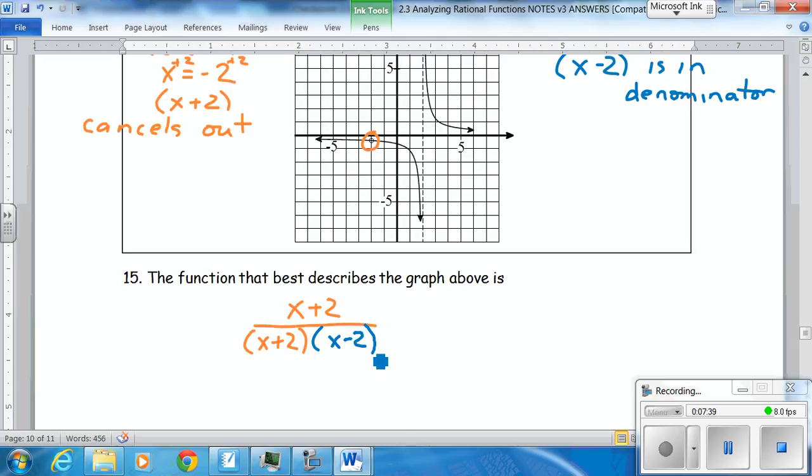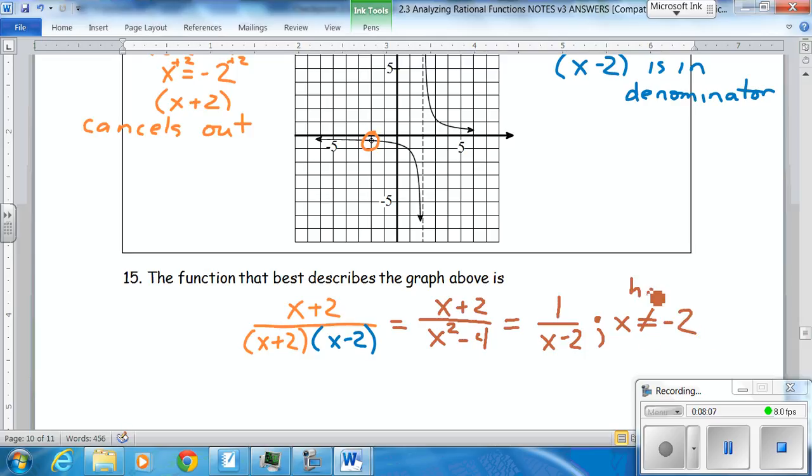Now, this would be a multiple choice question. How could you write this? Well, this is one way. Note, you have a difference of squares in the denominator, so that could be x squared minus 4. Or you could just have x minus 2 as long as x doesn't equal minus 2.